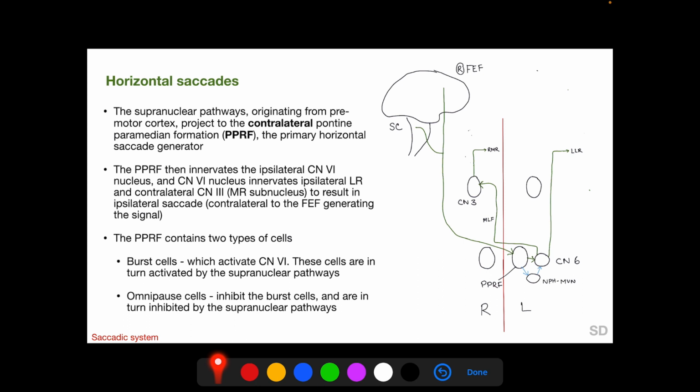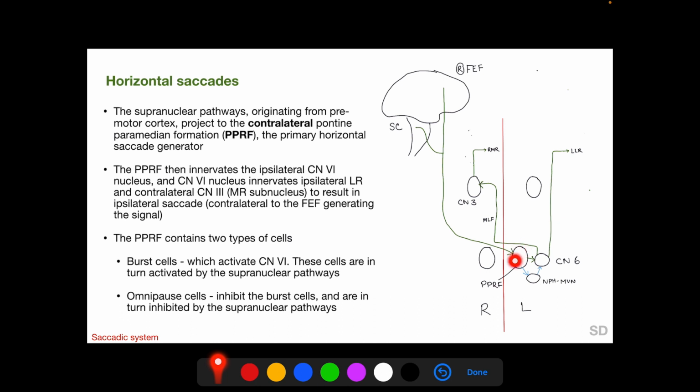For the horizontal saccades, the supranuclear pathways originating from the premotor cortex project to the contralateral pontine paramedian reticular formation, or the PPRF, and the PPRF is the primary horizontal saccade generator.